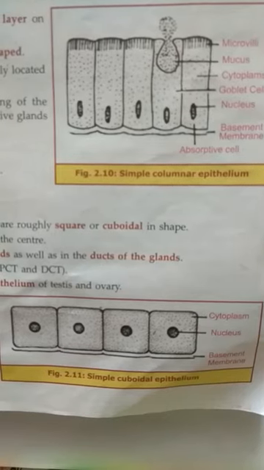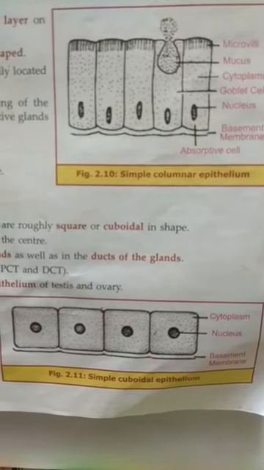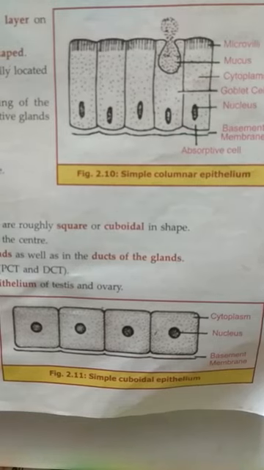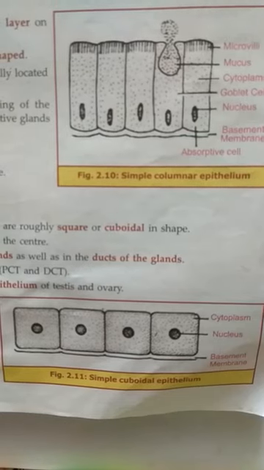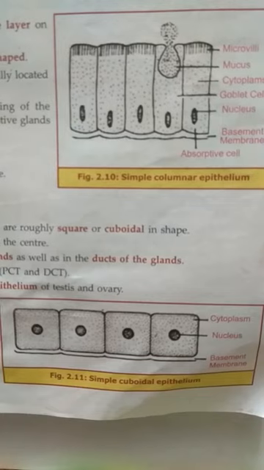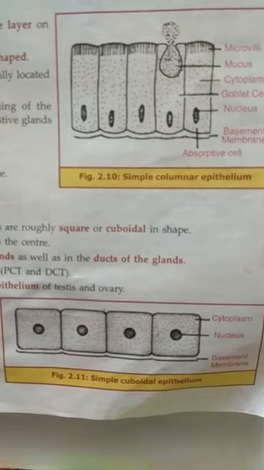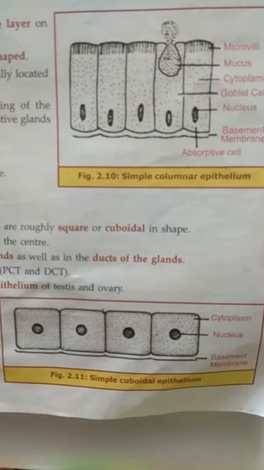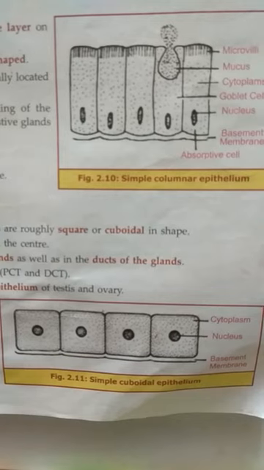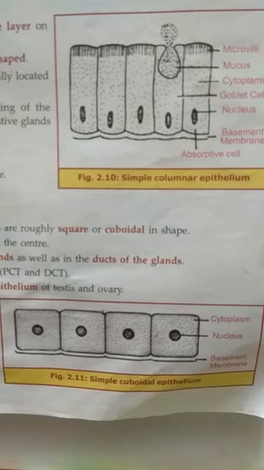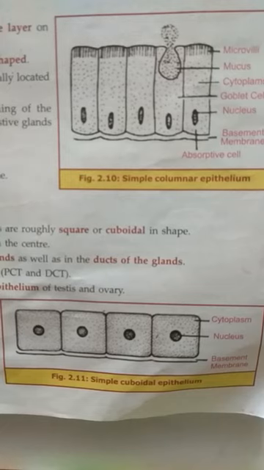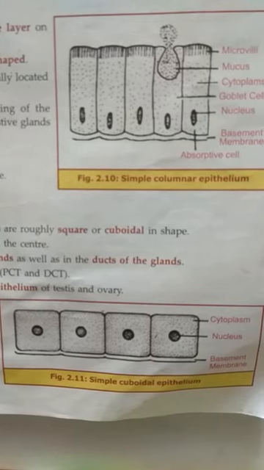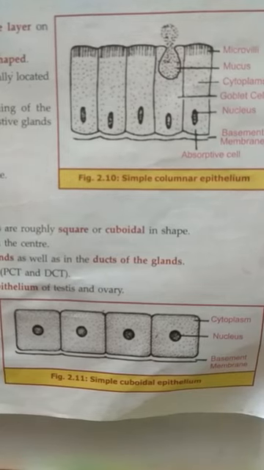Another type of epithelial tissue is cuboidal epithelium. This type of cells are cuboidal or square shaped, and it is clear from the diagram. Each cell has a nucleus at the center, and this type of cuboidal epithelial tissue is present in kidney tubules, sweat glands, and salivary glands.